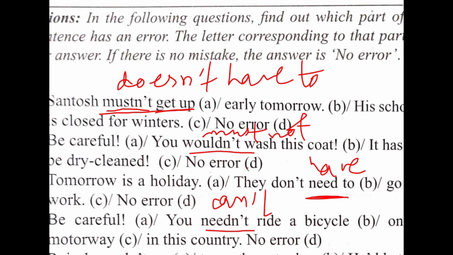Do you know why can't is used? Because it is not permitted, it is a motorway. On the motorway, you can't ride a bicycle. So for not giving permission, you use can't. Okay.